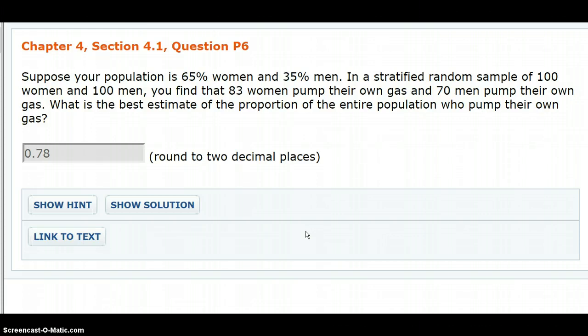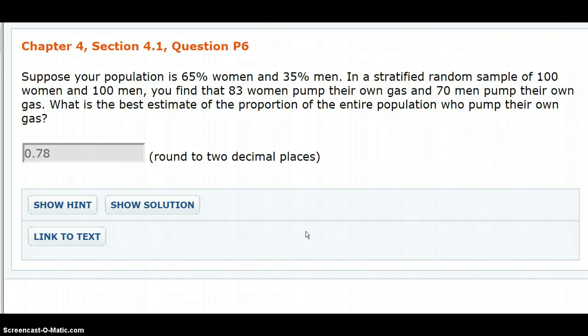And anyway, we find that 83 of our 100 women pump their own gas and 70 men pump their own gas. So apparently the women are not from New Jersey, which is a place I lived for a year, and you are not allowed to pump your own gas. And we need to figure out the overall population proportion.